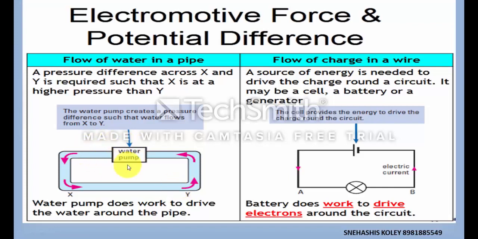But if we add this water pump, then this water pump will help to maintain the pressure difference between X and Y. So the water will continuously flow from X to Y. Similarly, if we put a cell or battery or energy device or source in a circuit, then it will help to maintain a potential difference between the two ends, and hence it will help to flow the electrons from point A to point B through the circuit.